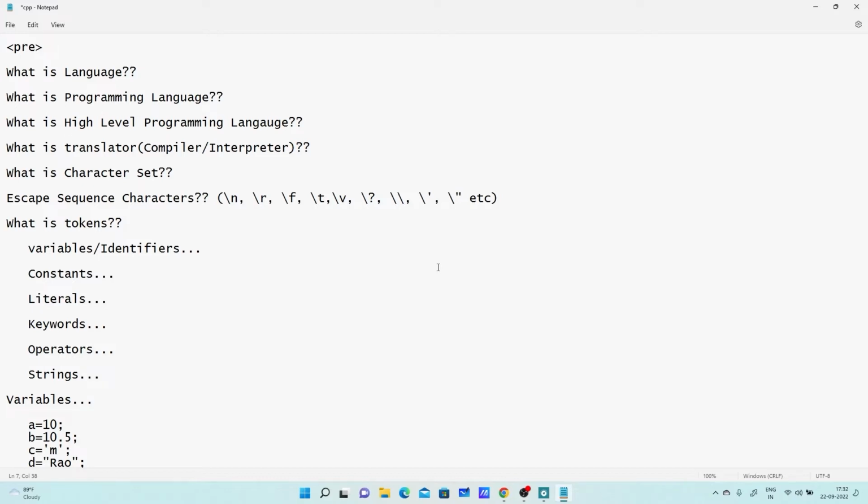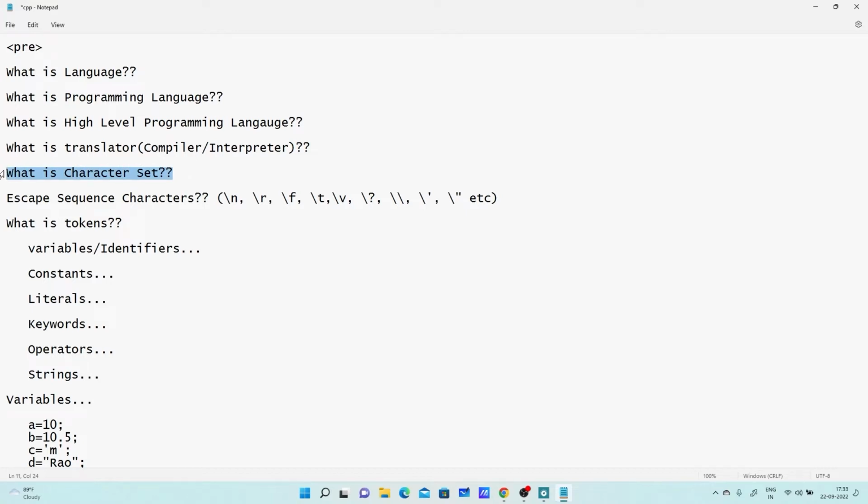And whatever syntax you decide, the same syntax will be followed by the programmer. If that particular form is not followed, your compiler will give an error. It says, kindly write in my understandable form so I can convert it to machine understandable form, else not. Right? So that is nothing but translator, compiler and interpreter. The next point is what?